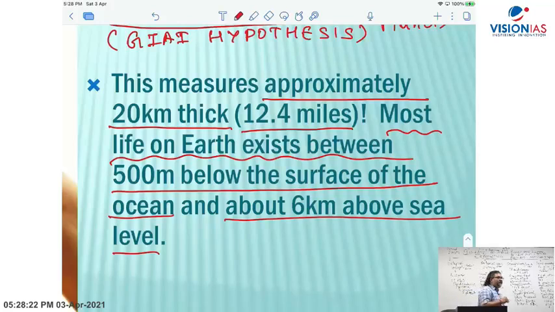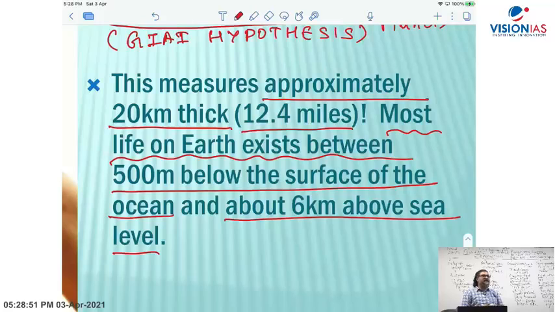The entire range, from the deepest part of the ocean to the highest area of the mountain, is 20 kilometers. That is the layer we call biosphere. But most of the living organisms are found 500 meters below sea level up to 6 kilometers above mean sea level.